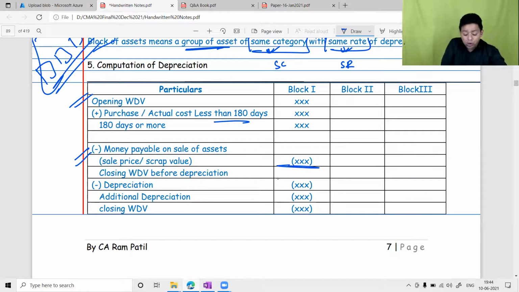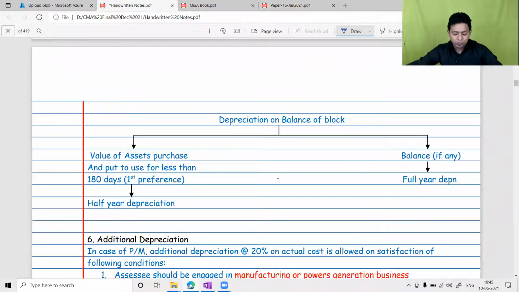And therefore, this will be closing WDV before depreciation. Then we have to subtract depreciation and additional depreciation. Then you will get opening WDV for next year. This is the format that we have to follow.